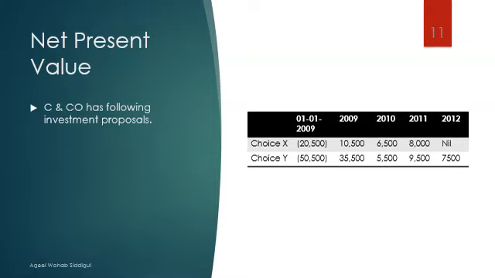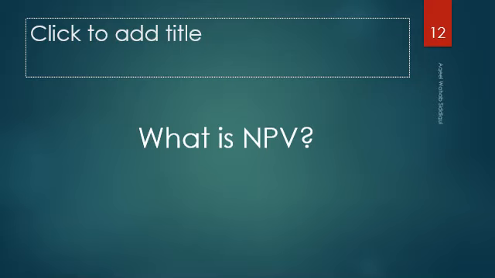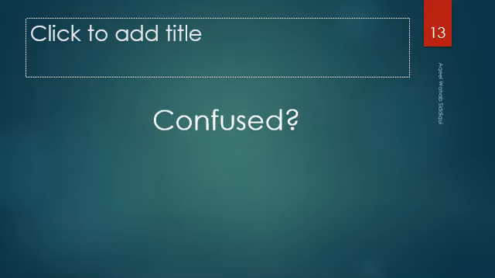It also depends on the discount rate. So, you might be confused. Let me explain through an example.